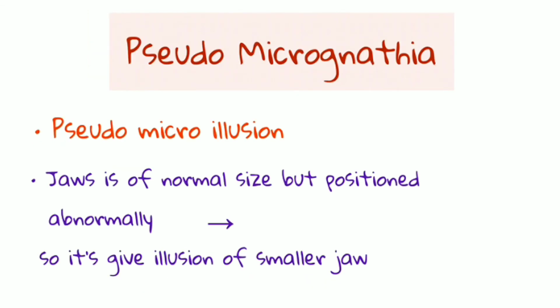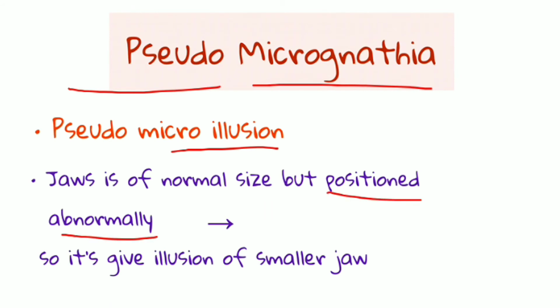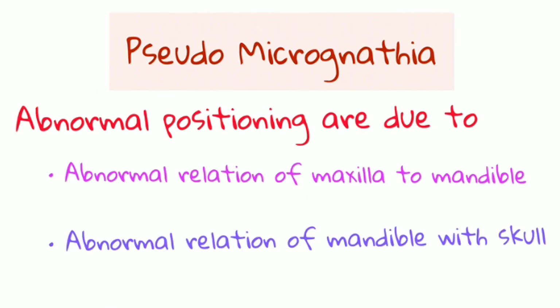Now next, moving forward to what is pseudo micrognathia. Pseudo means it's not true, but it gives the illusion of something. So here there is an illusion of small jaws. The jaw is of a normal size but positioned abnormally. So it gives the illusion of a smaller jaw, but actually the jaws are not smaller in size. It's just the illusion of a small jaw. So here abnormal positioning of the jaws is due to an abnormal relation of maxilla to mandible, or an abnormal relation of mandible with skull. So these can be the reasons why pseudomicrognathia is seen.